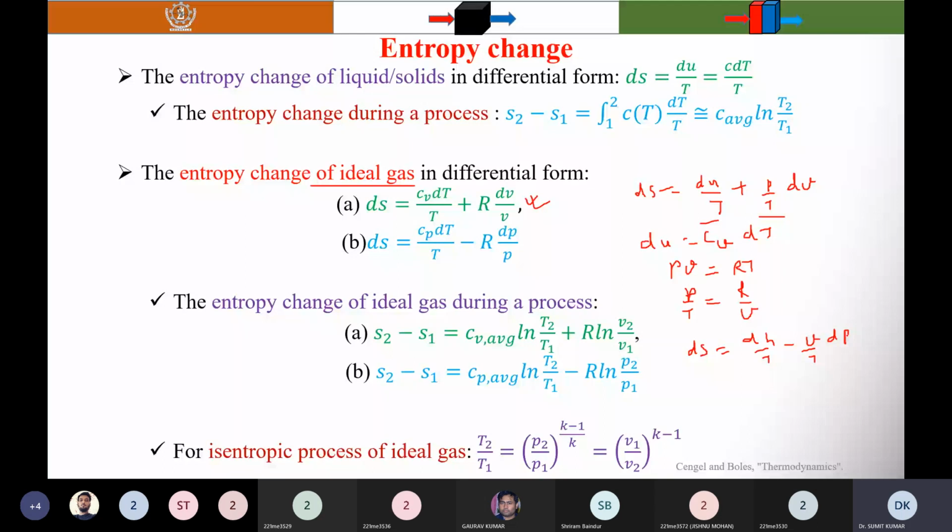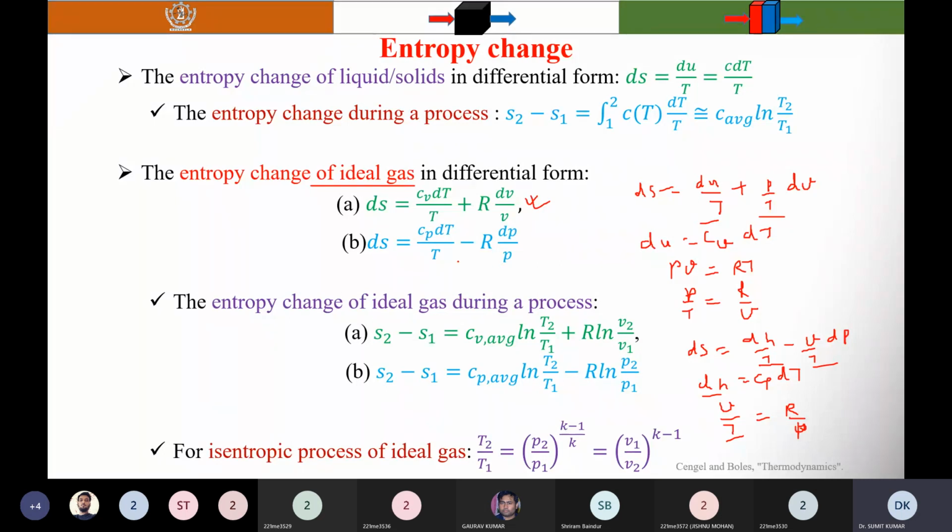And you know that for ideal gas, dH is equal to Cp dT, and V by T is equal to R by P. So when you substitute this value here, you will find that ds is equal to Cp dT by T minus R dP by P.